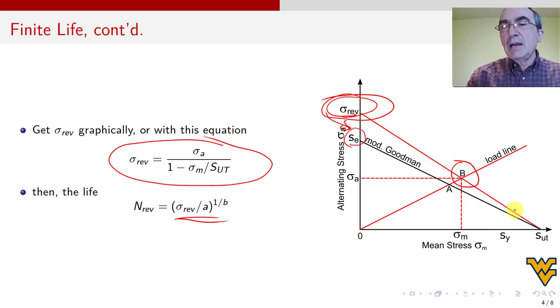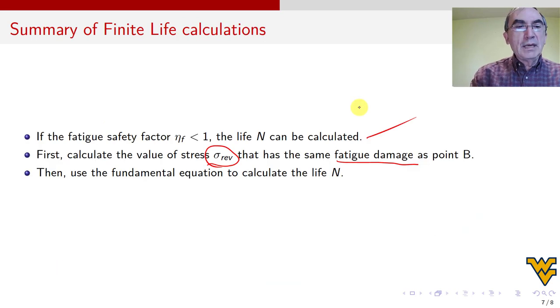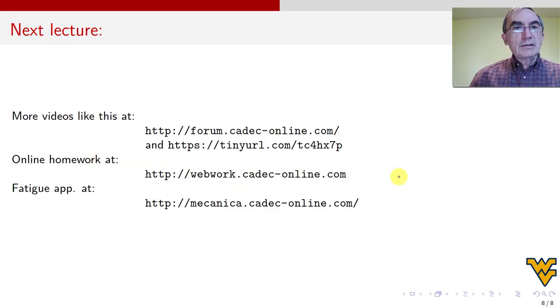Both are on the same line, so they have the same amount of damage, and it will fail by fatigue at the same time as point B. Then we use the inverse of the fundamental equation to calculate the life N, and we're done. That's it for fatigue for this series of lectures.